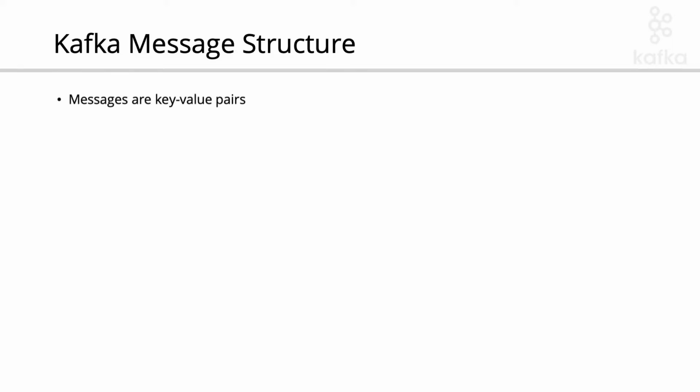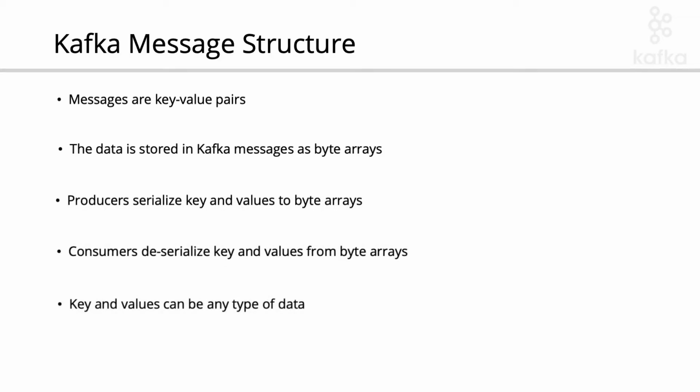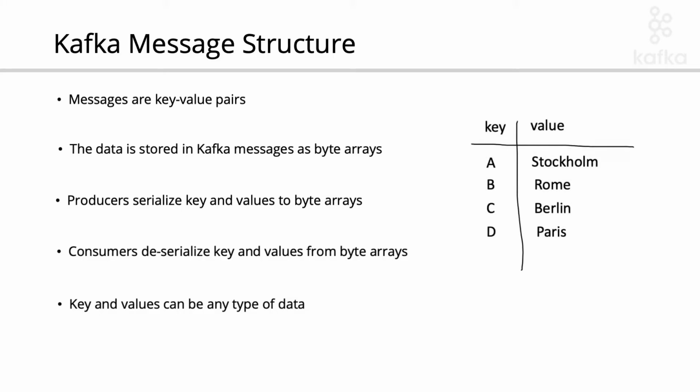So a message is fundamentally a key-value pair, and Kafka stores all the data as byte arrays. That means we need to serialize data to byte arrays when writing data into topics, and we need to deserialize data from byte arrays when we consume data from topics.